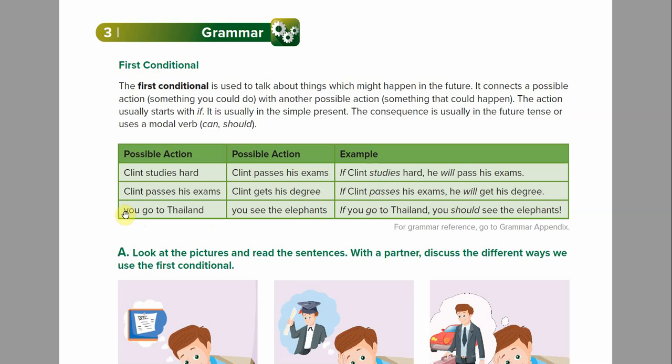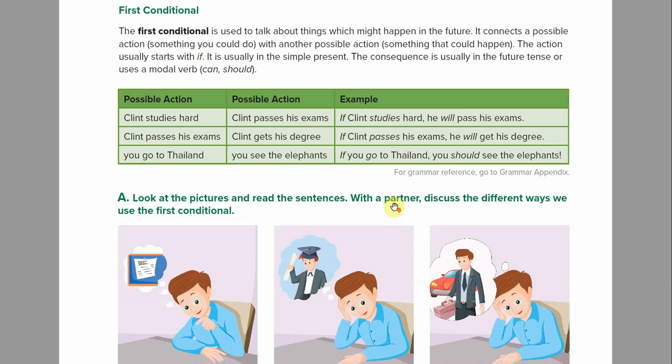And the last one they have, you go to Thailand, you see the elephants. So if you go to Thailand, you should see the elephants. Remember, should is deber. Si vas a Thailand, debes ver los elefantes. All right, so those are examples. If and then will. So if this action, maybe this consequence or action.